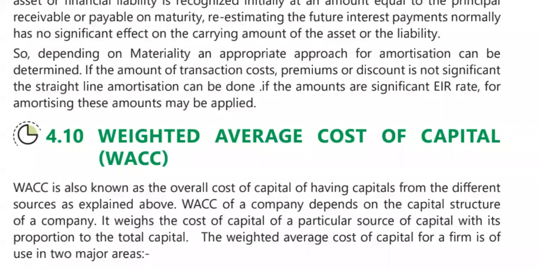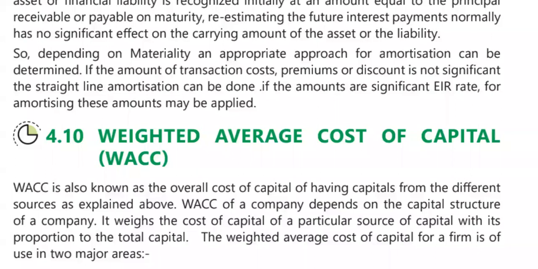So dear students, in this video, we'll study about weighted average cost of capital. Weighted average cost of capital is also known as the overall cost of capital of having capitals from the different sources like equity, preference shares, debentures, retained earnings. The weighted average cost of capital of a company depends on the capital structure of a company. It weighs the cost of capital of a particular source of capital with its proportion to the total capital.